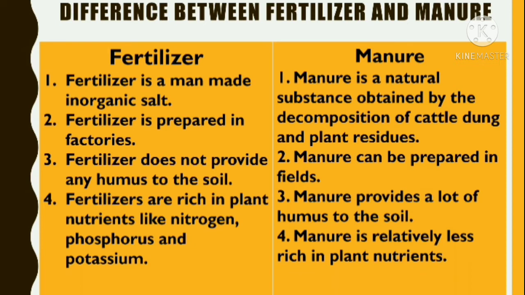Now let's see the difference between fertilizer and manure. The fertilizer is a man-made inorganic salt, whereas a manure is a natural substance that is obtained by the decomposition of cattle dung and plant residues. Fertilizer is prepared in factories, whereas manure can be prepared in fields. Fertilizer does not provide any humus to the soil. Manure provides a lot of humus to the soil. Fertilizers are rich in particular nutrients like nitrogen, phosphorus, and potassium, whereas manure is relatively less rich in plant nutrients.